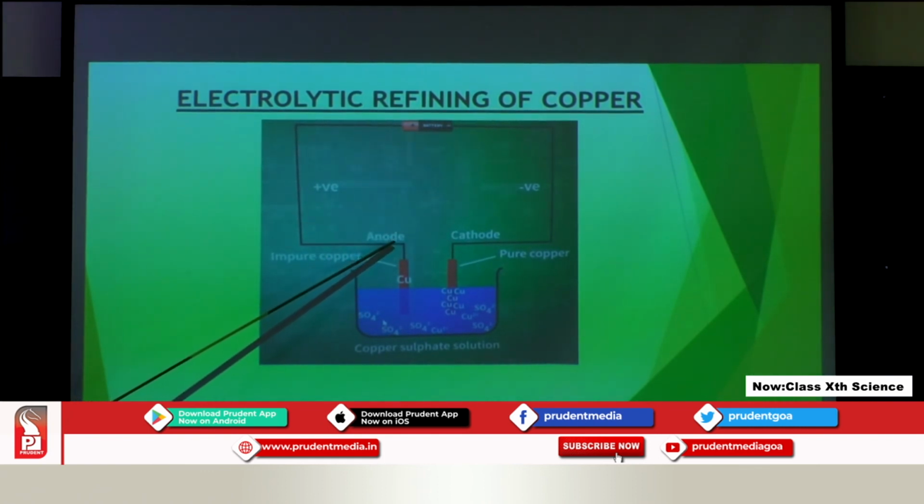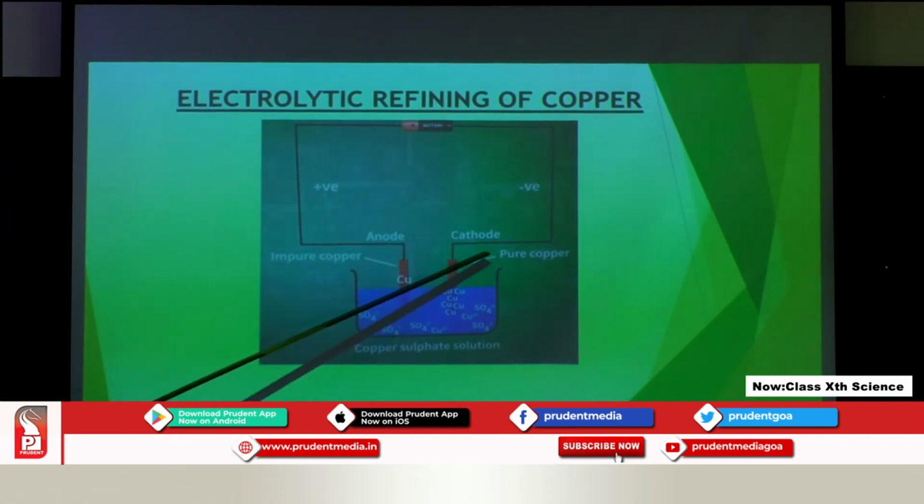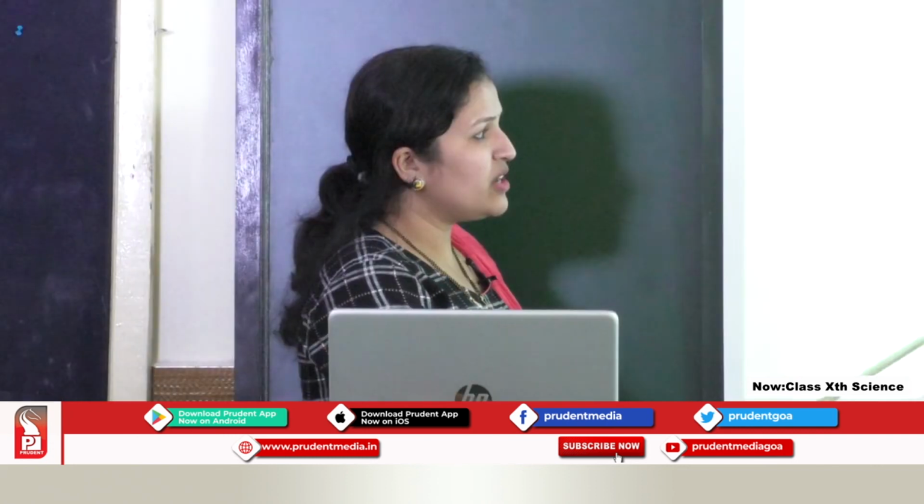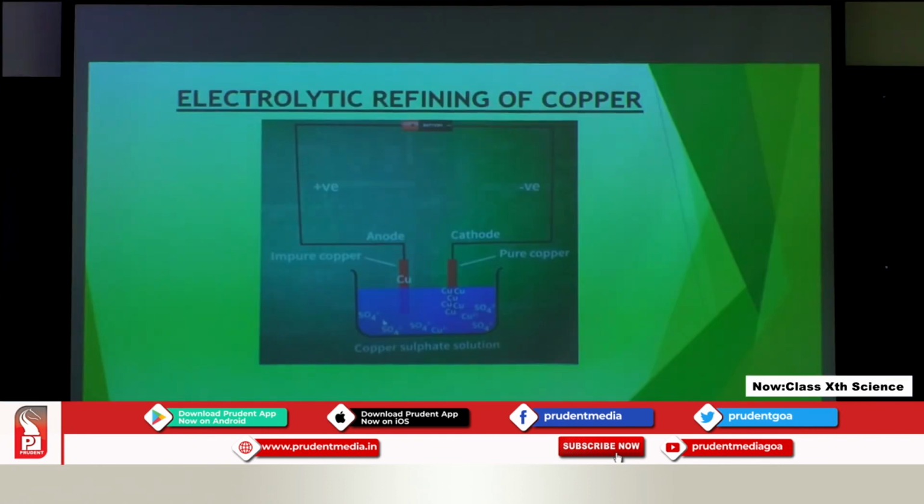Here anode is the strip of impure copper, cathode is a strip of pure copper. So, obviously all the copper will start depositing on pure copper from the solution. Now, this impure copper strip has copper, along with that there are many impurities.